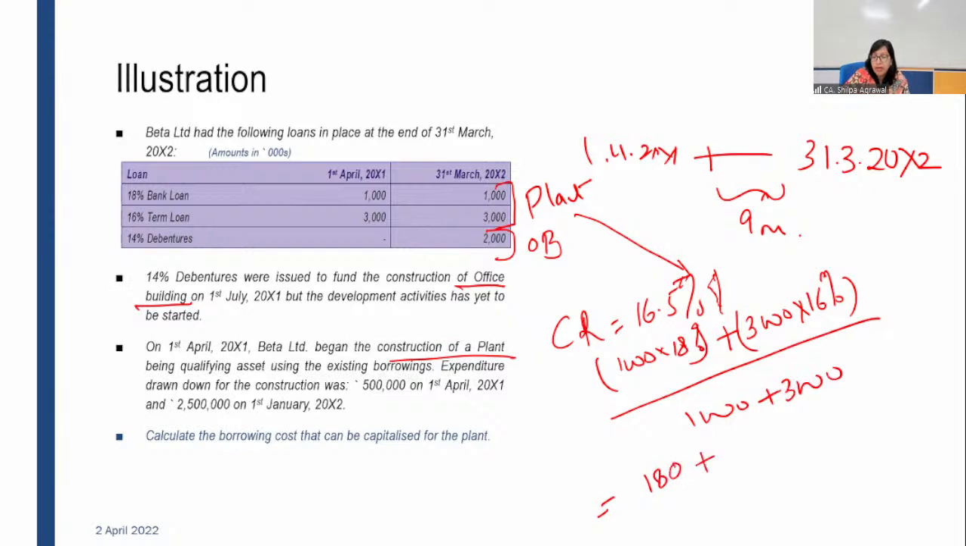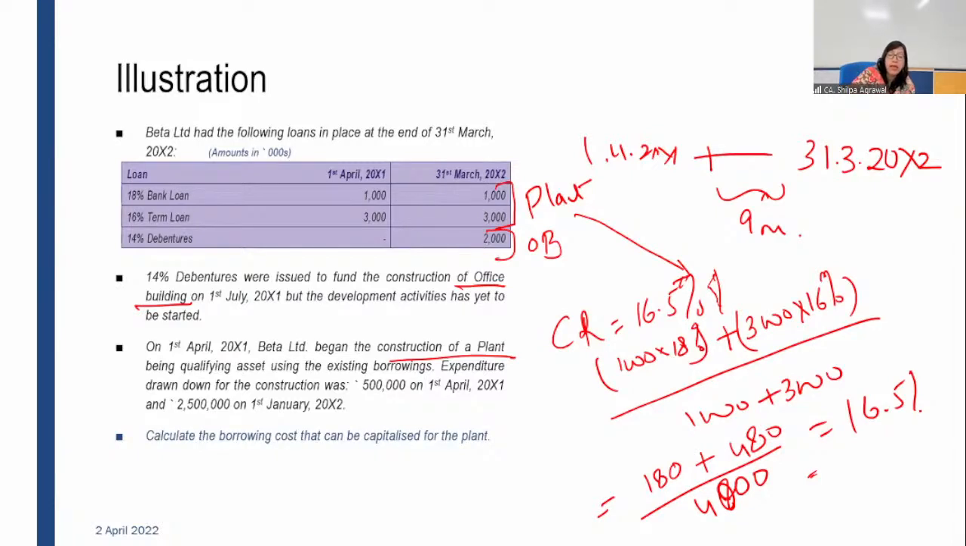180 plus, this is in thousands, okay? These rupees are in thousands. 3,000 at 16% is 480, divided by 4,000. You get 16.5%. Right? This is the capitalization rate used for capitalizing the borrowing cost of the plant.